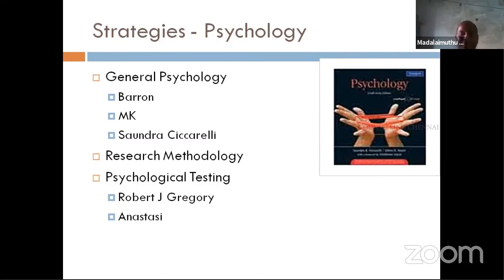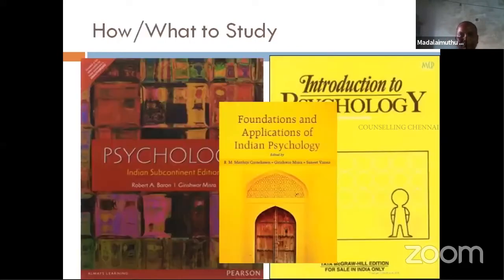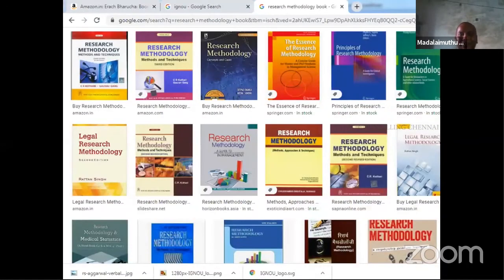And if you go for research methodology, there are so many books, and you need not study all of these, not even any one of the books. You need to cover only a few things. Probably I'll tell you at the end when I talk about case studies.